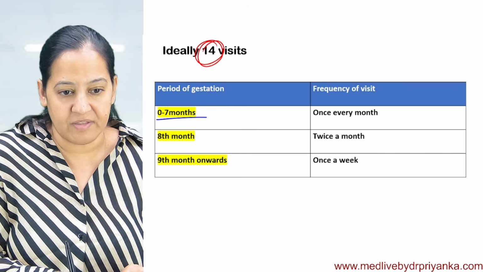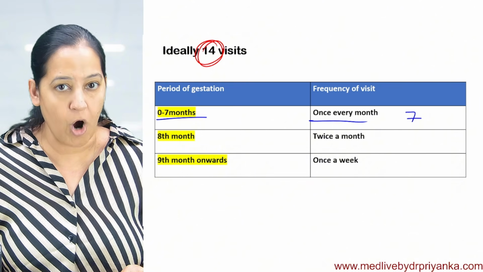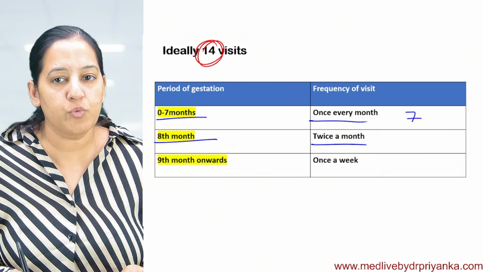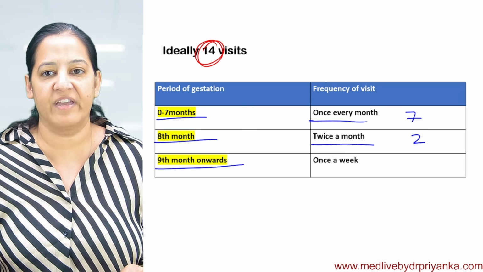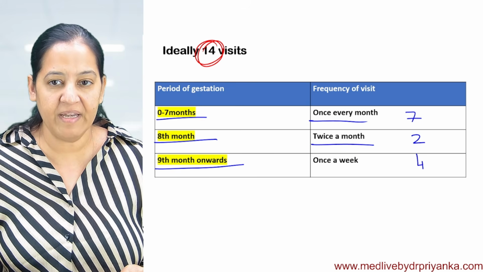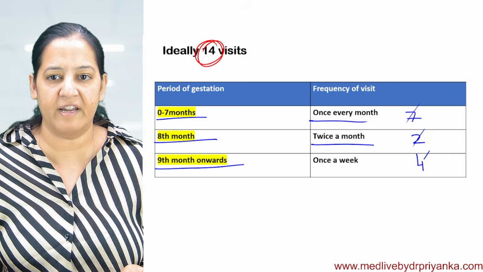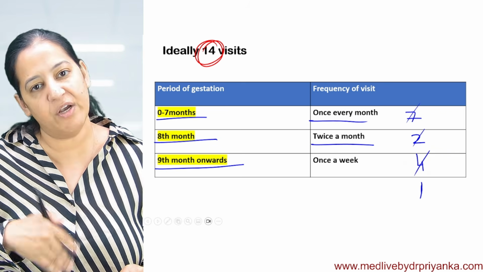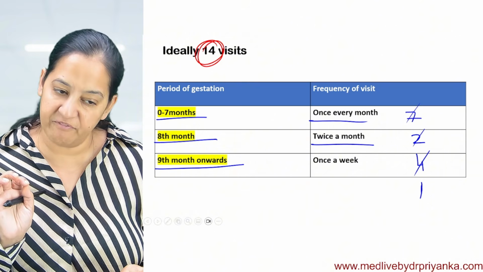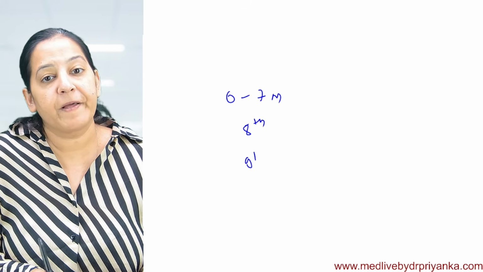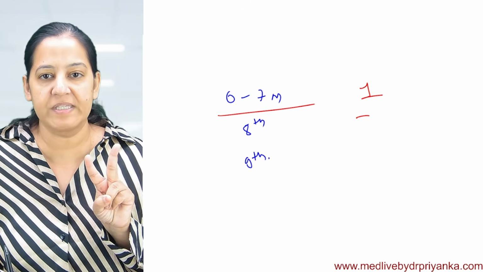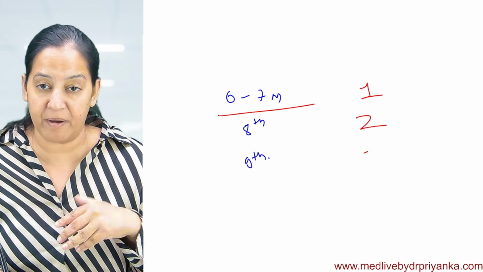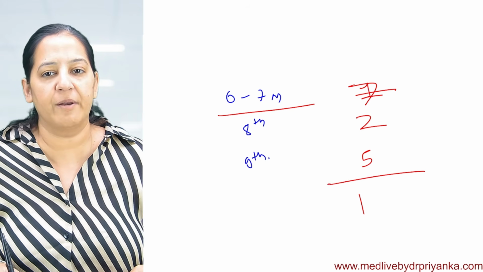For the first 7 months, once a month, every month. So 7 visits are these, out of the 14. In the 8th month, twice a month. So 2 visits are these. And in the 9th month, once a week. So there will be 4 or 5 weeks, so 7, 8, 9, 10, 11, 12, 13 and it will be 14. From the 9th month onwards till labor, it is 1 visit per week. So you should learn the frequency: in the first 7 months, 1 visit per month. In the 8th month, 2 visits per month. In the 9th month onward, 1 visit per week. So total it will be 14 visits.